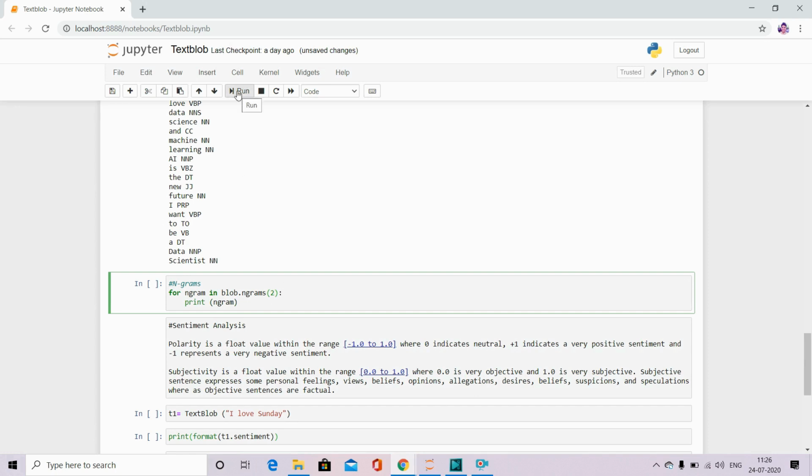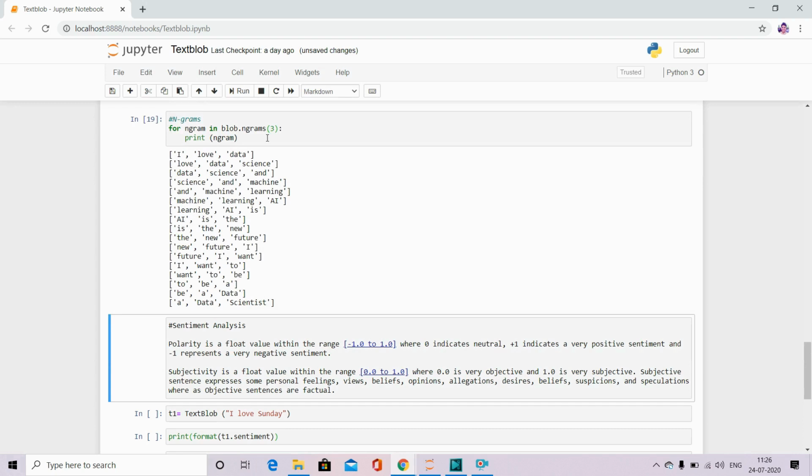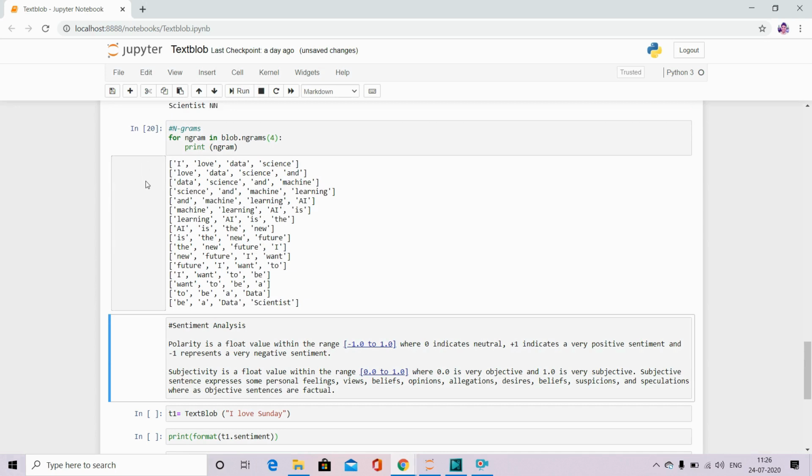So let me run this command for you guys. For example, I love came together, love data came together, data science came together. So it is giving me a list of two words which are together in the paragraph. If I mark it as a 3, it will give me 3. If I mark it as a 4, it will give me 4.